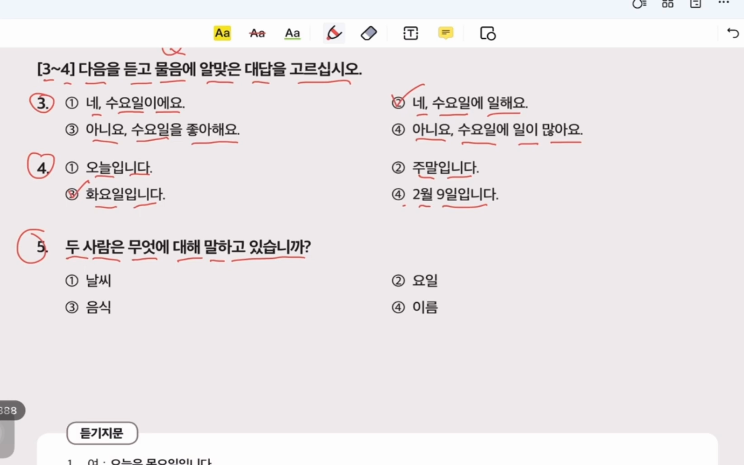8월 7일이 무슨 요일이에요? 8월 is the 8th month, August. 7일 is the 7th date. 무슨 요일, what is the day of the week? 월요일이에요. 월요일이에요 is Monday. We are talking about 요일. 요일 is days of the week.